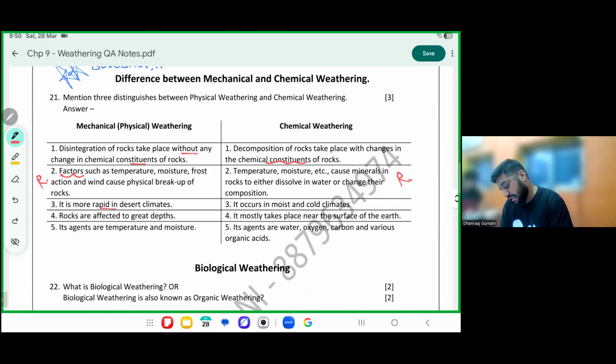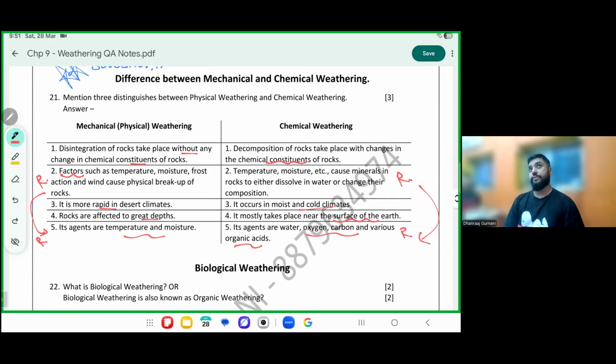This is more in hot desert. This is more in cold climates. Rocks are affected to great depths. Rocks are affected only near the surface. Make an arrow from 2 to 5. They are the same: temperature and moisture, oxygen, carbon, and acids. Make an arrow from 2 to 5 here also.